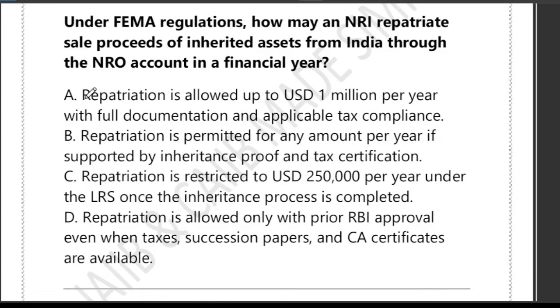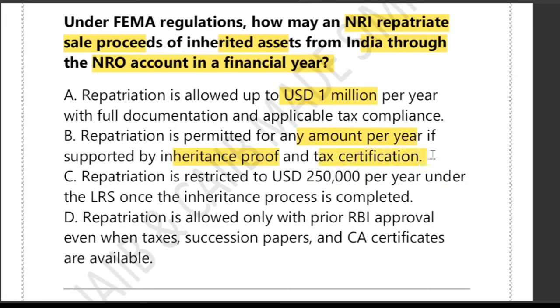Now friends, the question is, under FEMA regulation, how may an NRI repatriate sale proceeds of an inherited asset from India through an NRO account in a financial year? A: Repatriation is allowed up to $1 million per year with full documentation and applicable tax compliance. B says repatriation is permitted for any amount per year if supported by inheritance proof and tax certification.